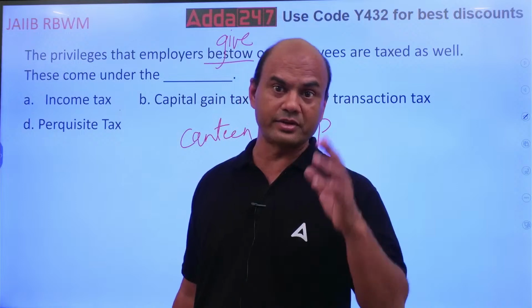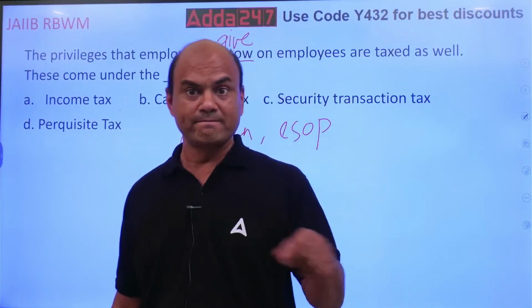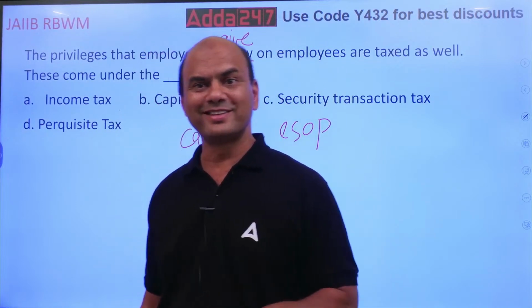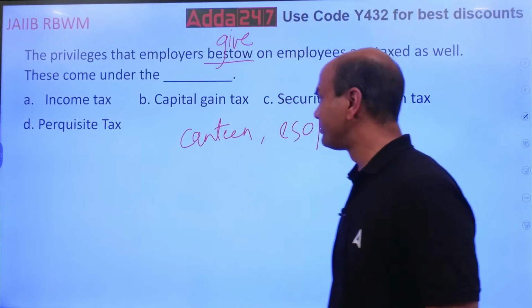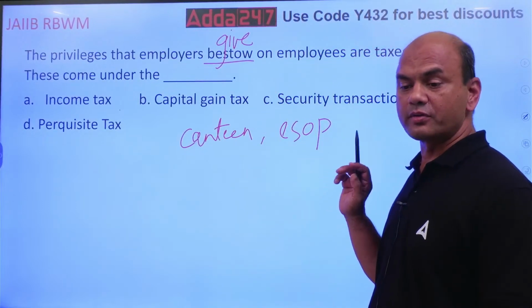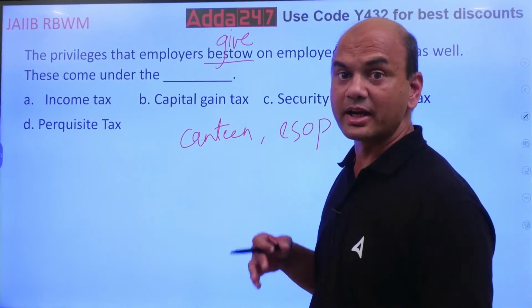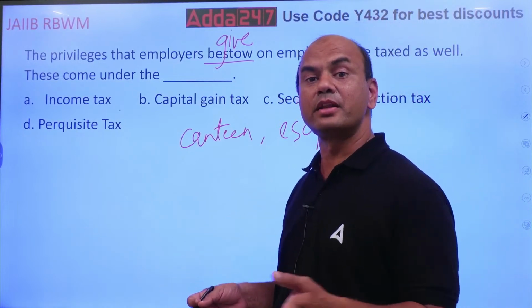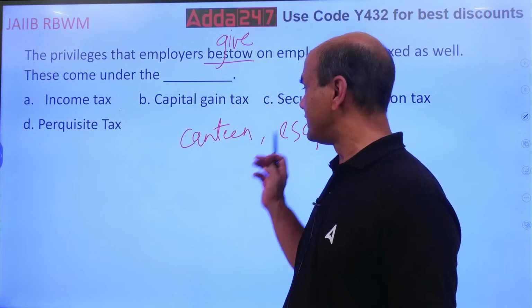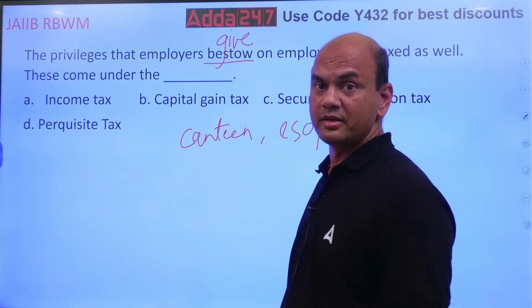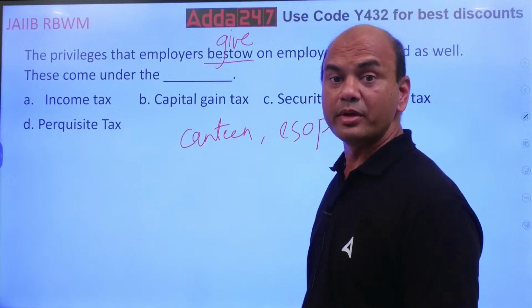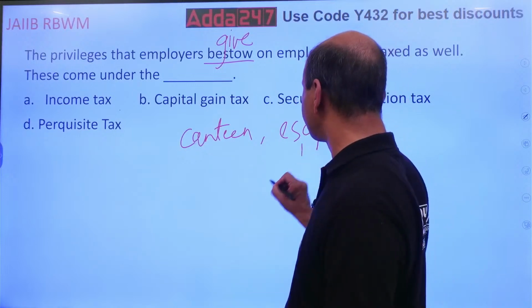I had it when I was in one of the companies. Anything which is not of the cash kind, kind means given in some other form. ESOP is one of that. What is ESOP? Employee stock options.